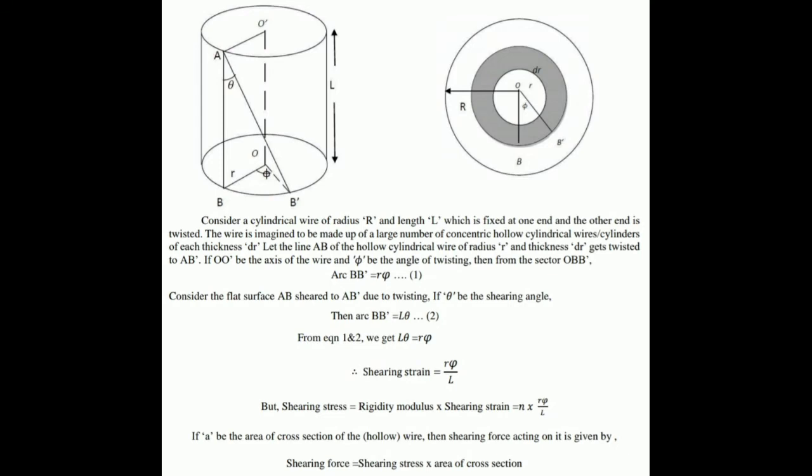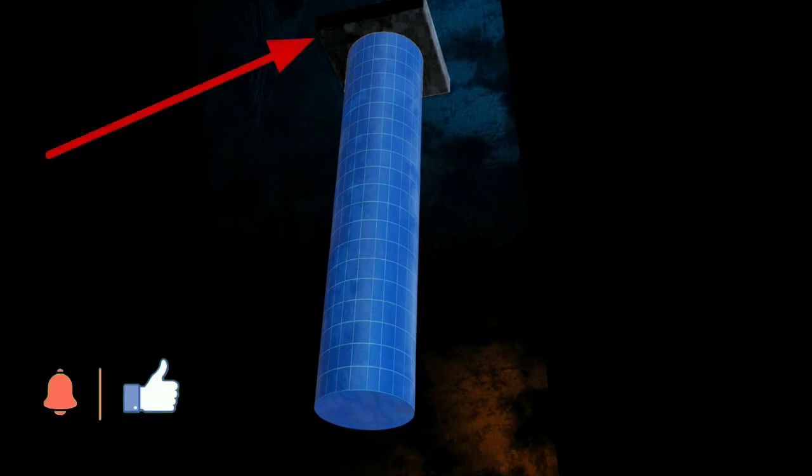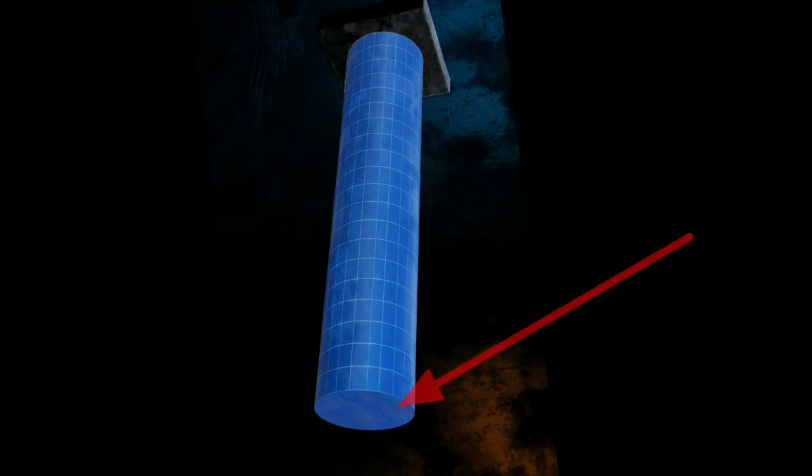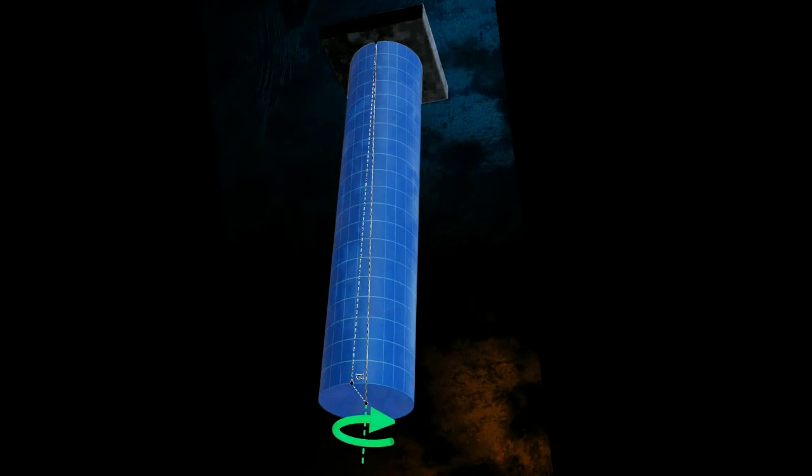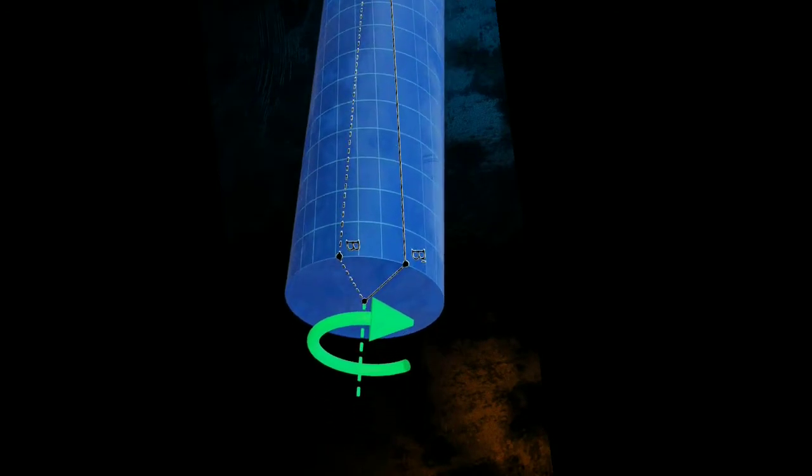To do that, we need a cylinder. So let us consider a cylinder. One end of the cylinder is fixed to a rigid body, where that end will never move, and the other end of the cylinder is free to move. This is nothing but a type of cantilever. Once we attach it to the rigid body, at the other end of the cylinder we apply a force. The cylinder gets twisted, and due to that there will be a shift from B to B dash by an angle theta.